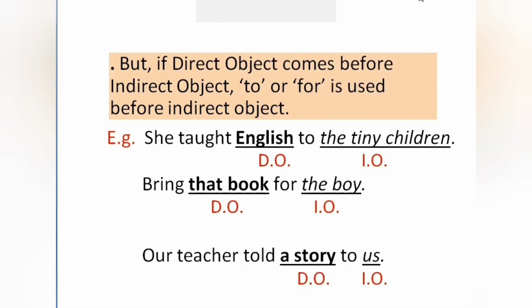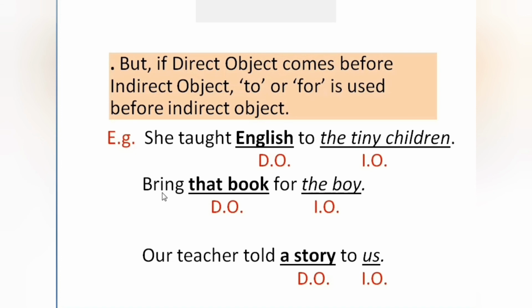But an exception is there. We can also use the direct object first and the indirect object second. So what should be done? If the direct object comes before the indirect object in the sentence, to or for is used before the indirect object, as you see in the examples. She taught English to the tiny children. So here English is the direct object and the tiny children is the indirect object. But before the indirect object, the tiny children, to is used. We have to do that.